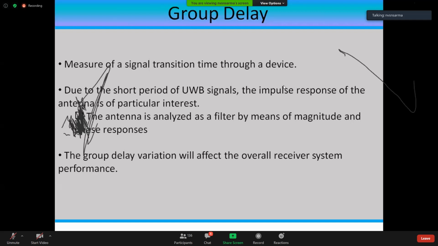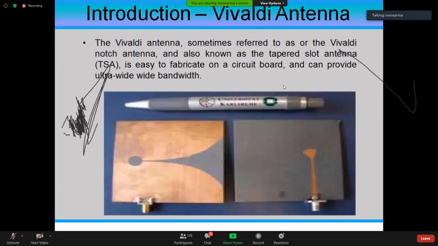This group delay is related to your beta, right? Phase shift constant or group delay is what we call it, and this group delay variation is what is going to change the antenna performance every time. So that's what we are putting in this.